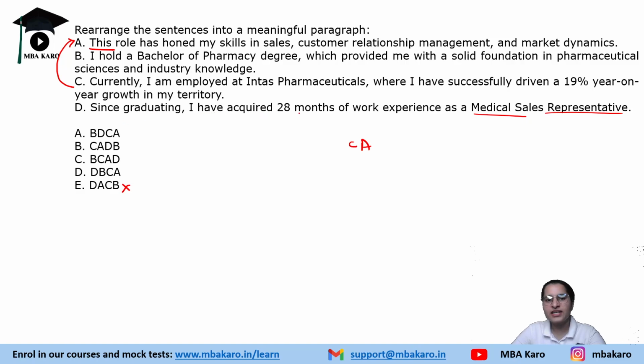Since graduating, I have acquired 28 months. So now first he holds a degree, then he's giving the further things that after graduating what he has been doing. So BD and then CA, because BD would be what he did after graduation, medical sales representative, then the current job and then what he is doing in that particular role. So BDCA would be the correct order.